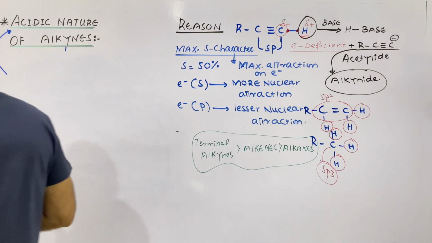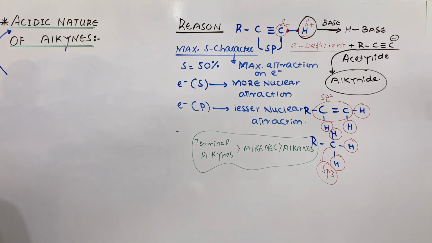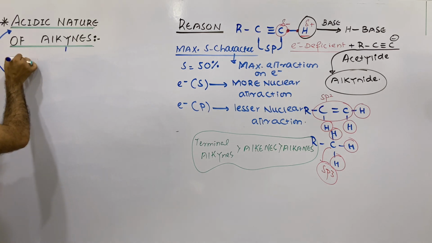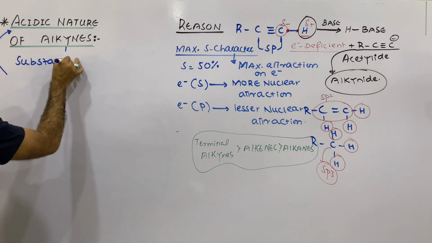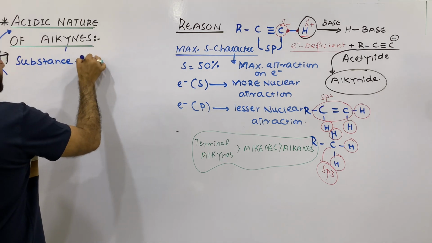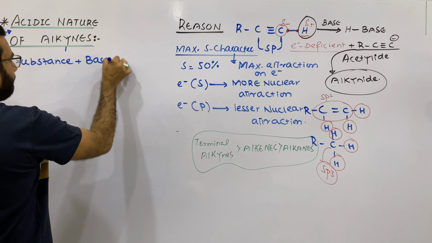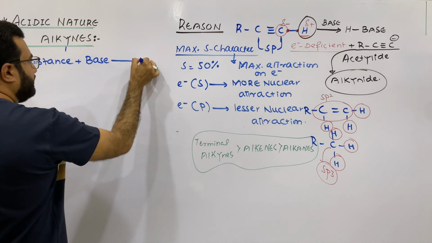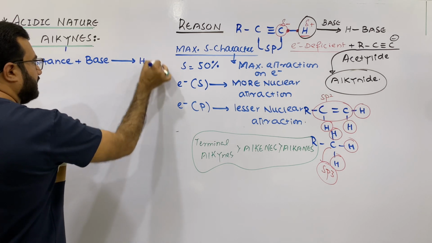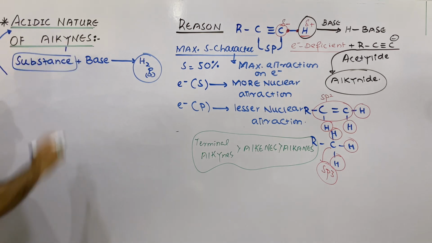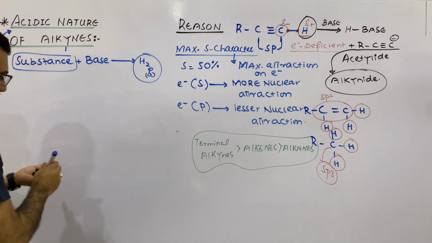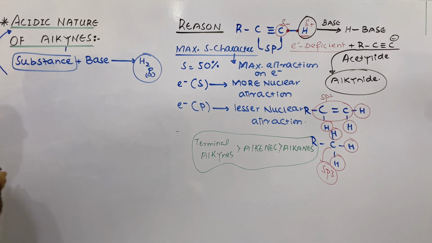So if any substance reacts and hydrogen gas is removed, this reaction proves the acidic nature of that substance. Now, what is the proof that terminal alkynes are acidic?